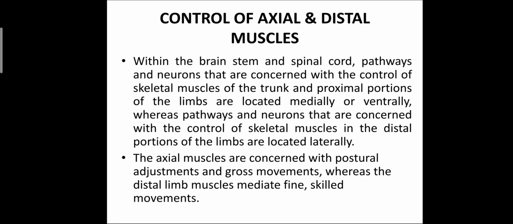Control of axial and distal muscles. Within the brain stem and spinal cord, pathways and neurons concerned with the control of skeletal muscle of the trunk and the proximal portion of the limbs are located medially or ventrally, whereas pathways and neurons concerned with the control of skeletal muscle in the distal portion of the limbs are located laterally. Axial muscles are concerned with postural adjustment and gross movements, whereas distal limb muscles mediate the fine movements.